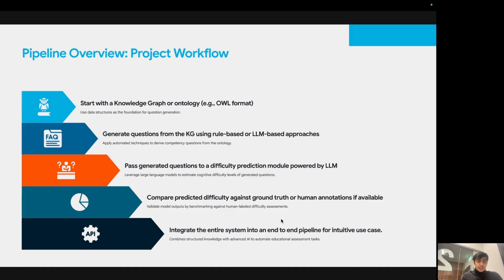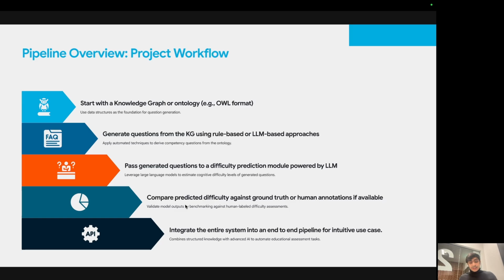So let me quickly go over the pipeline of my project. We will first start with a knowledge graph or ontology, and then we'll generate questions out of it. And there can be rule-based questions or LLM-based questions. And then we pass these generated questions to the difficulty prediction module, which is again powered by an LLM. We have engineered some prompts around our offline LLM to get consistent results every time for the difficulty of the question. Then we can compare the predicted difficulty against the ground truth or human annotations, which are basically human inputs towards it, and we can verify if our model is working as well as it's supposed to.